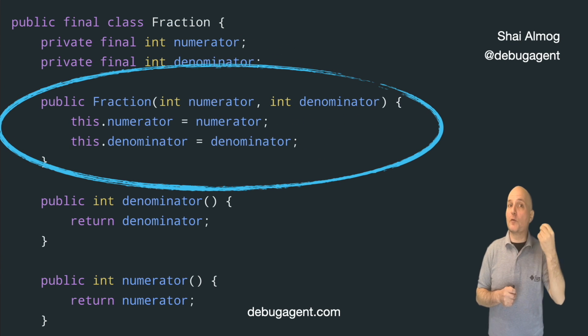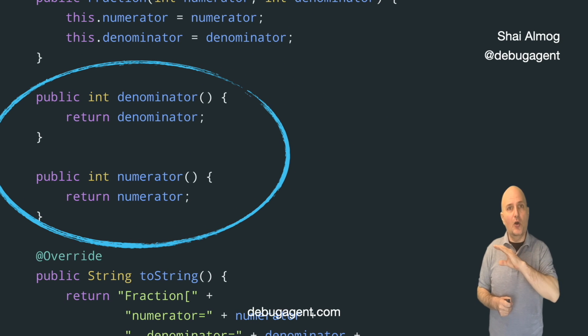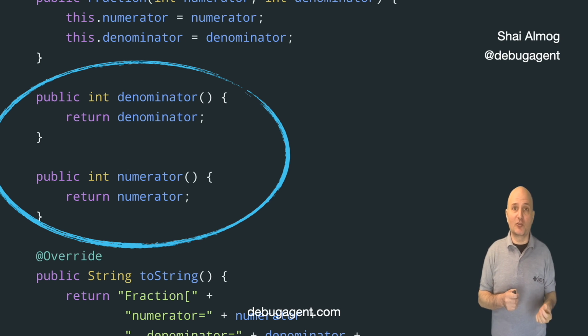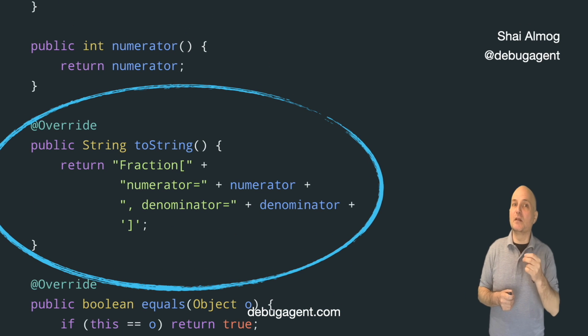Since the fields are final, the constructor must initialize all the fields. That's why the syntax of the record looks like a constructor. It's effectively a constructor. There are no setters for record for obvious reasons, but there are getters. Instead of using the typical get field name convention, they use the field name itself as the getter. That's actually rather nice.